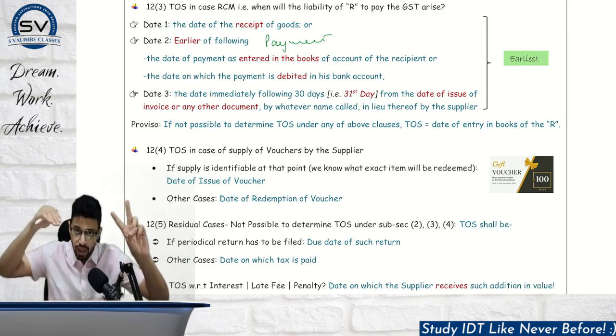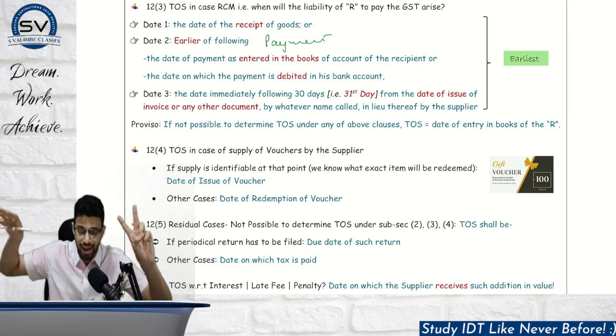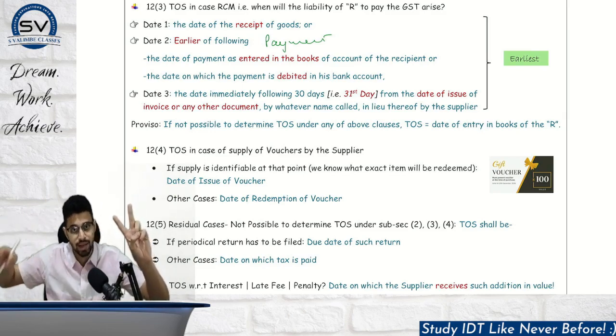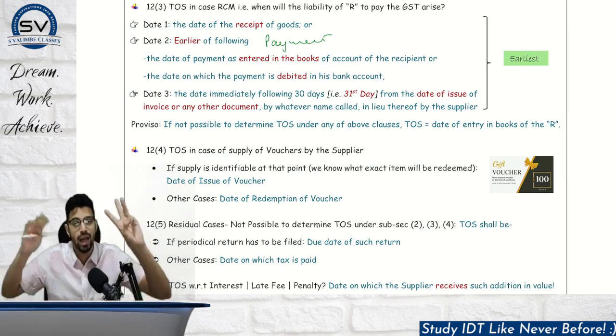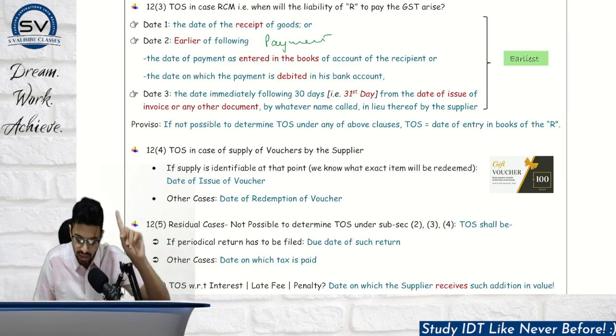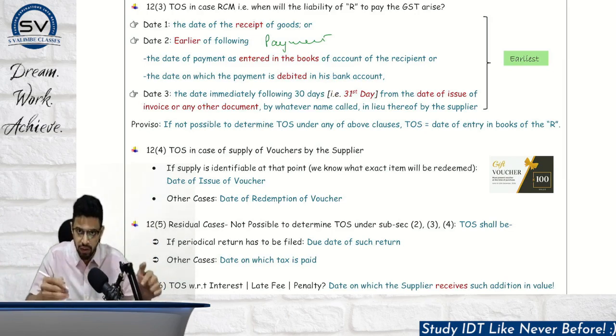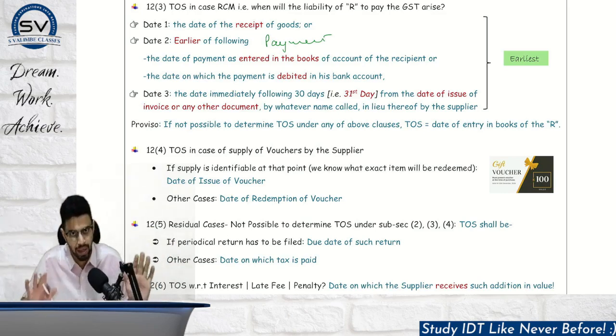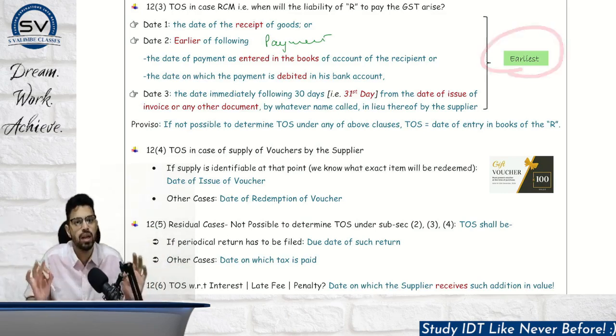Internally, date number 1 is the date on which I am showing my entry in my books of accounts, and second is my date of debit in my bank statement, and date number 3 is the 31st day. Sir, how did you say 31st day? Legal words are the date immediately following 30 days, meaning the 31st day from the date of issue of the document by that particular supplier. Whichever is earliest will be the time of supply.